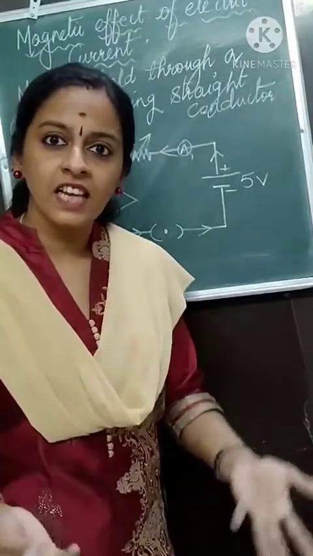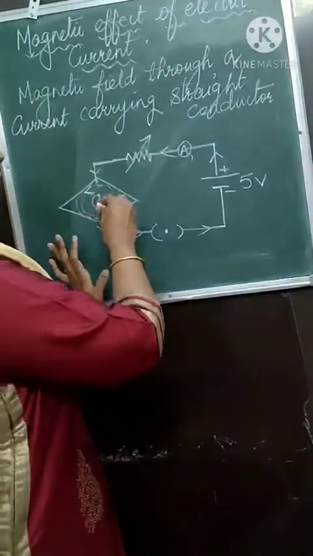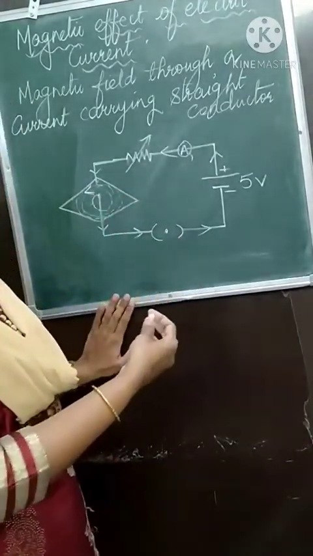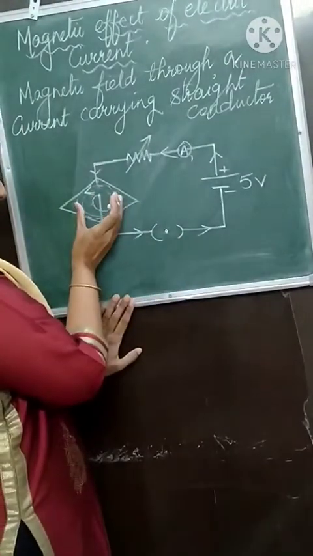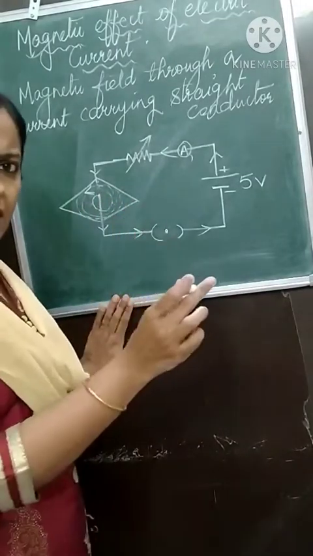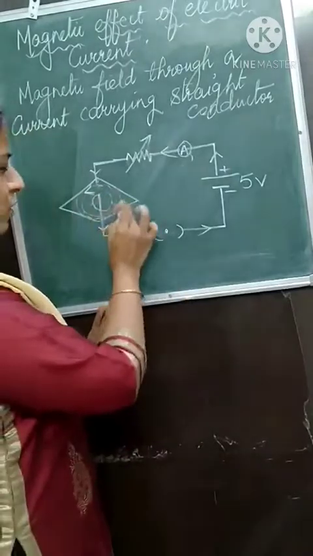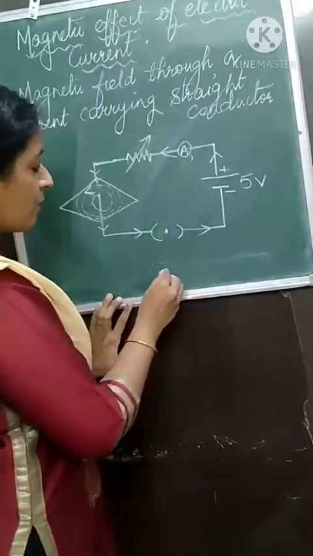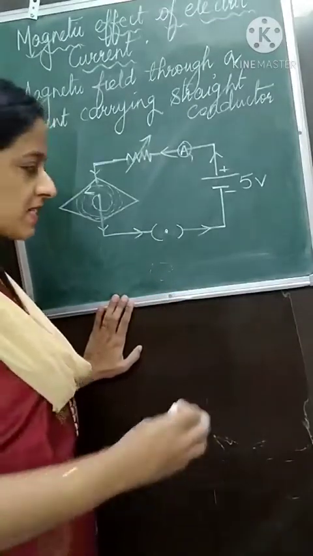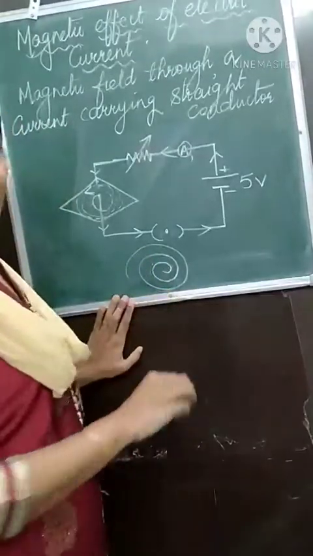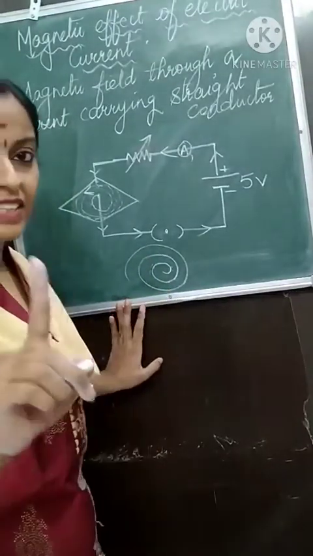As I increase the electric current, the magnetic field increases, and the concentric circles formed are also more. They confine together. When the magnetic field is less, you don't get perfect concentric circles; somewhat concentric circles you will get. When the magnetic field is maximum, the concentric circles can be seen distinctly. That is the first thing.